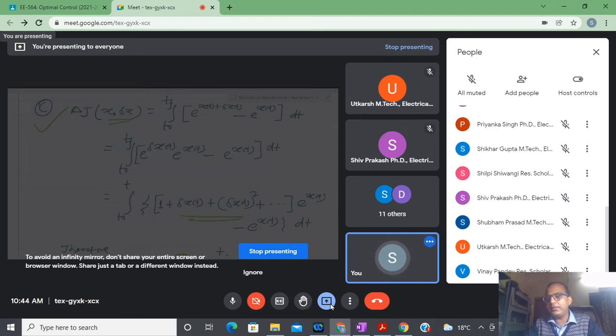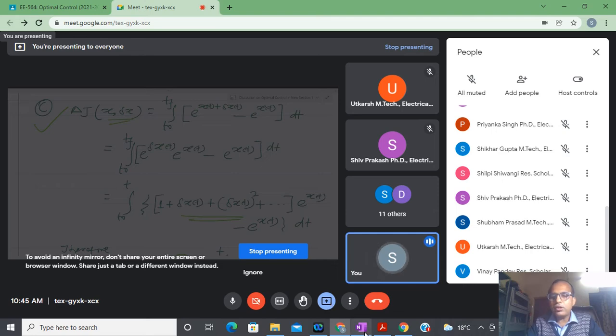Everyone has to do that. In this way you are able to understand how to define the differential, how to define the variations, what is the difference between differential and variation, and how they are related.